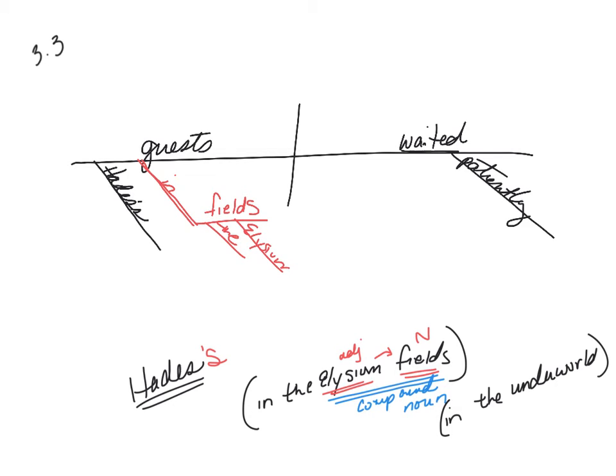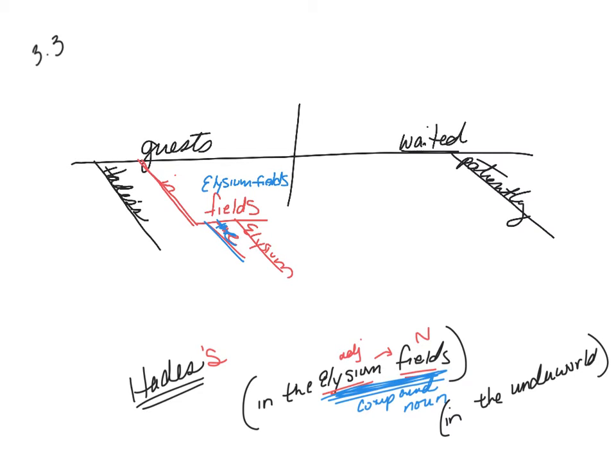Elysium. Now, what if I actually interpreted this as all one thing? Well, you could put Elysium fields up here on the flat, and then you would just have the word the dangling.